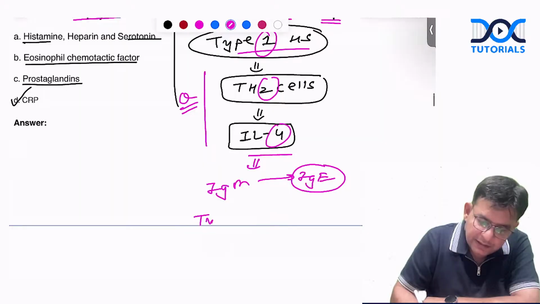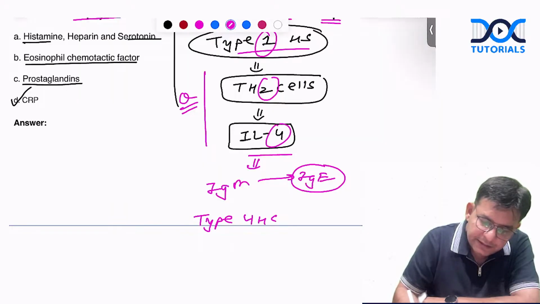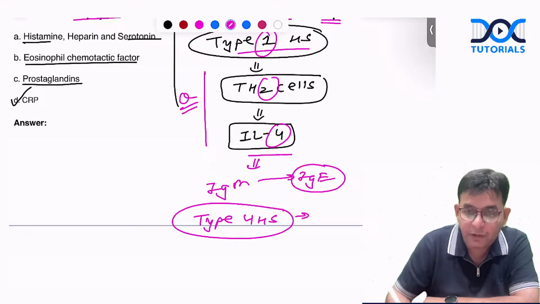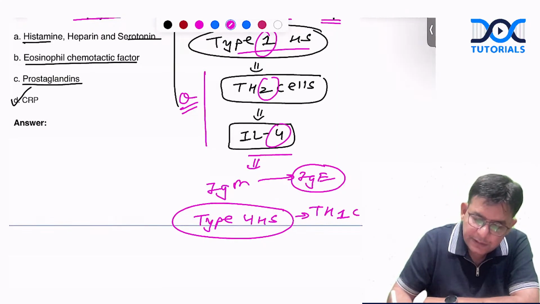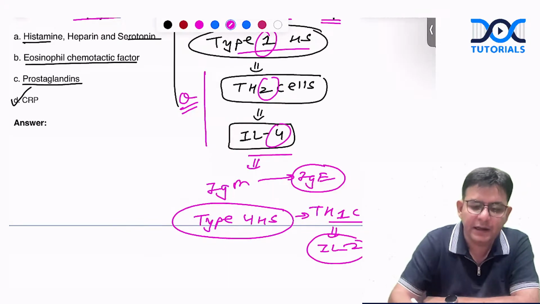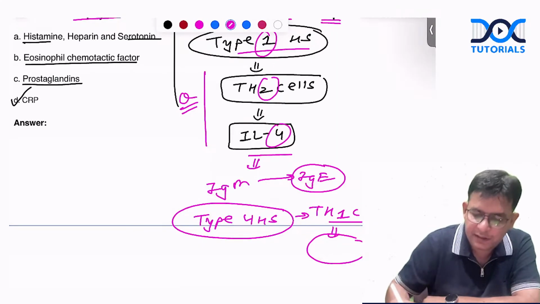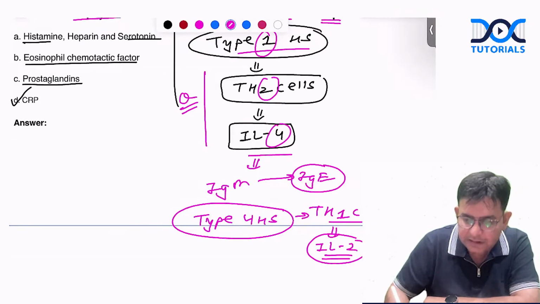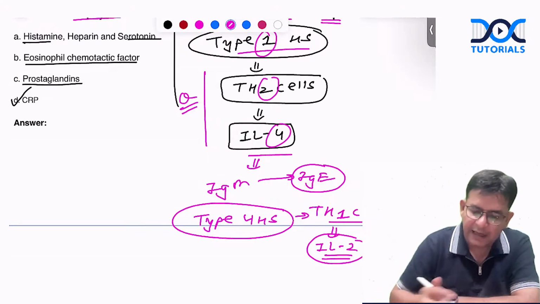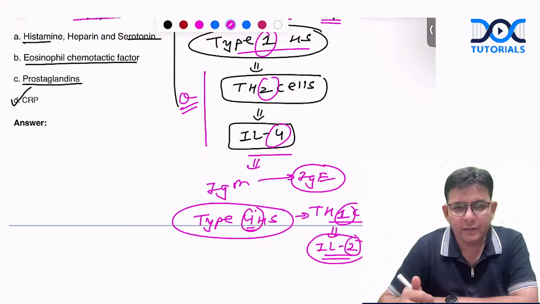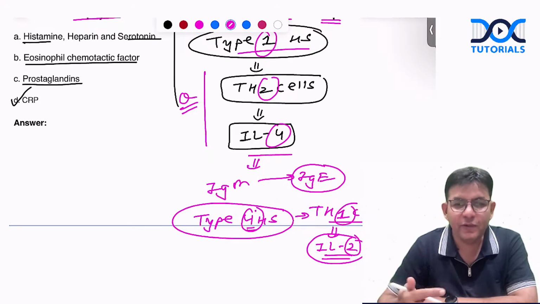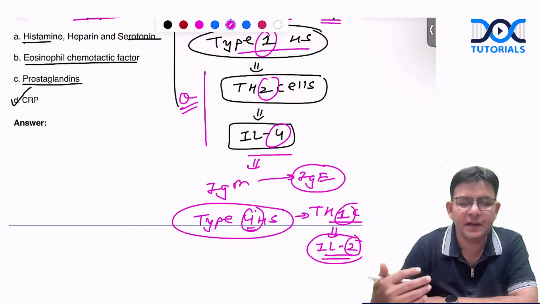Similarly, here only I would like to tell you regarding type 4 hypersensitivity. In type 4 hypersensitivity, remember the modified CD4 T cells are what? They are T helper 1 cells. Okay. And T helper 1 cells release which particular interleukin, guys? Interleukin 2. Mainly which interleukin is being released by these T helper 1 cells? Interleukin 2. And this time it goes like 4 1 ka 2. Okay. 1 2 ka 4. But 4 2 ka 1 it is not. It is 4 1 ka 2. So remember this particular stuff also.